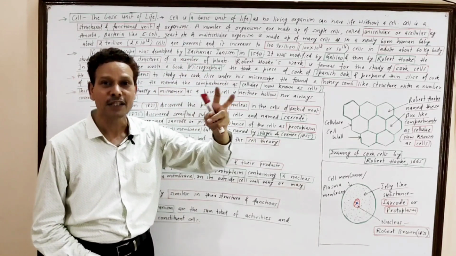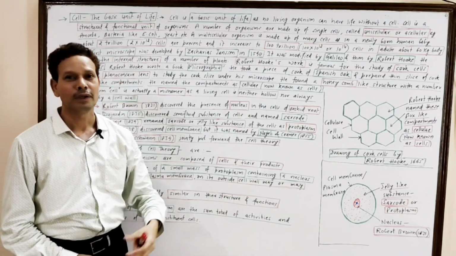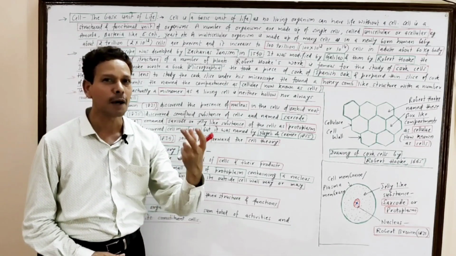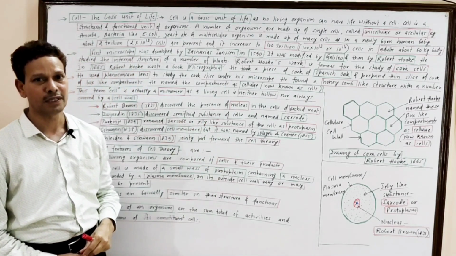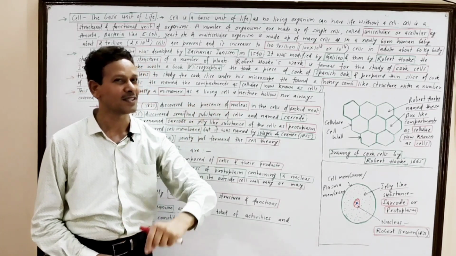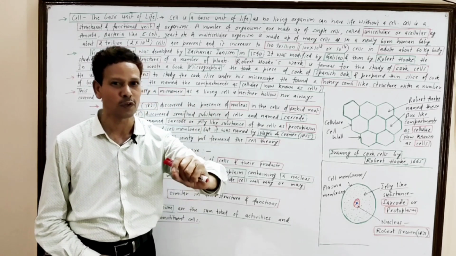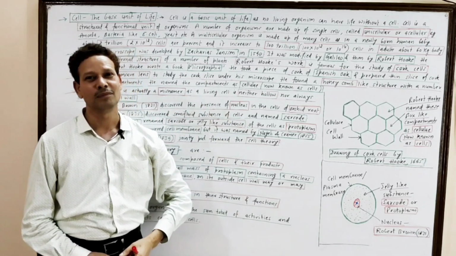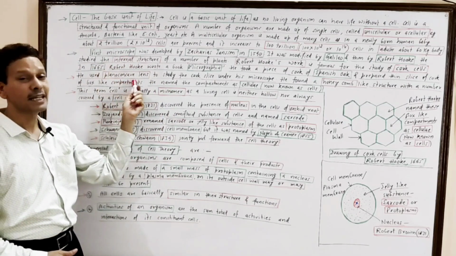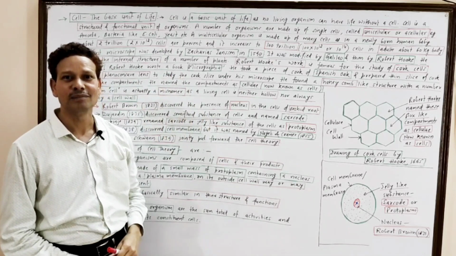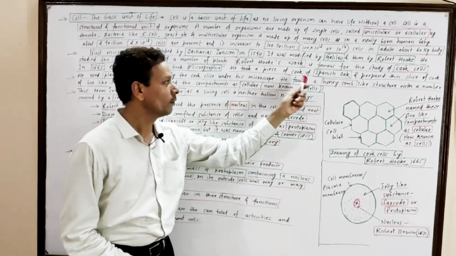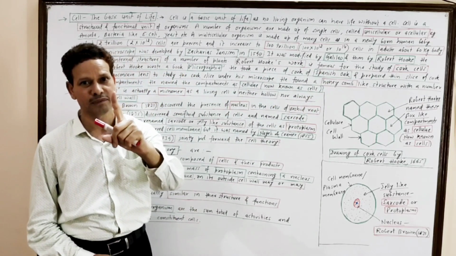Dear students, in his crude microscope, the magnification power of that microscope, that was about 40 times, and in that microscope he used plano-concave lens. Competitive exam student, in that microscope which was designed by Robert Hooke, he used plano-concave lens, and in his study he used a piece of cork of Spanish oak.